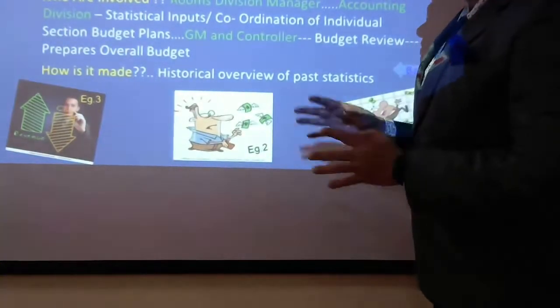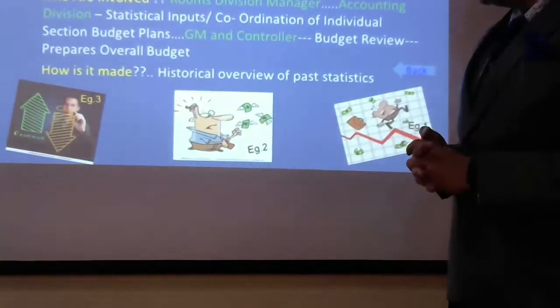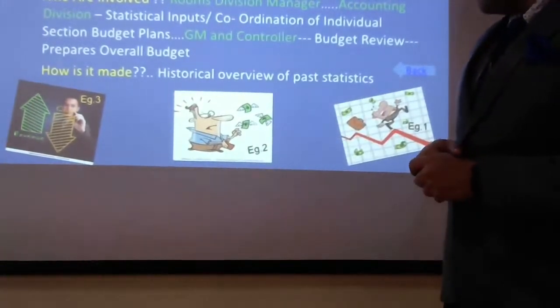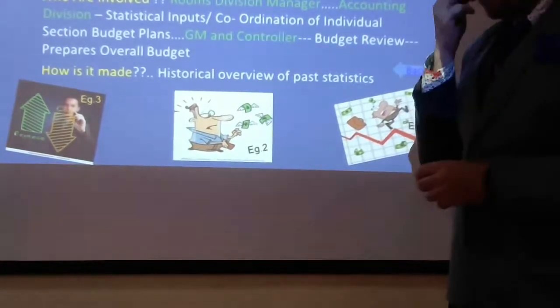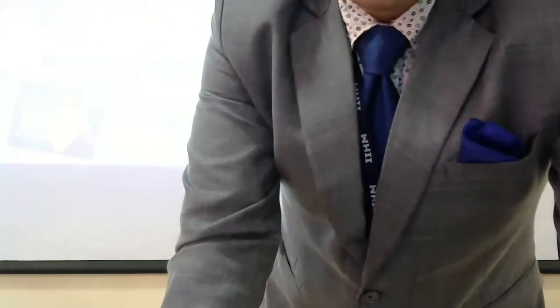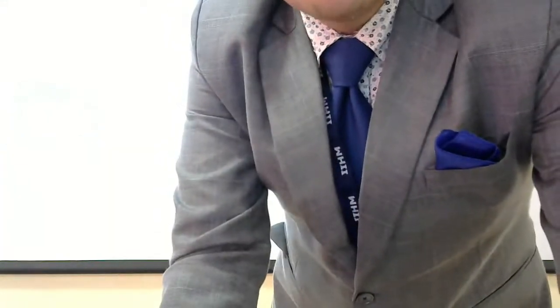So let us go back to the budget slide, and it is said what it is and how to make a budget. And we can see here that the historical overview of past statistics is how the budget is made. So when we are talking about historical overview of past statistics, we try to see what was projected and how to project it. This I will try to show you with the help of 3 examples, all right? And then we'll go back to the budget slide which you saw just now and explain a little bit. So let us see the first part of it.